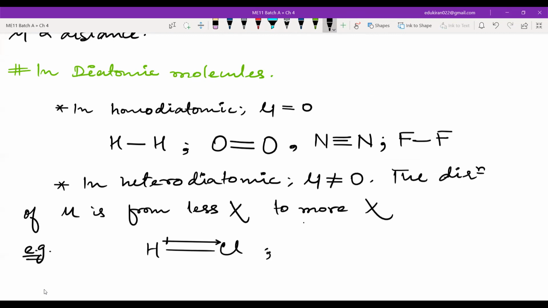More examples you can see. If you have HF, the direction of dipole will be like this. Okay. If you have heterodiatomic molecules, then mu is not equal to 0. There will be some dipole moment.